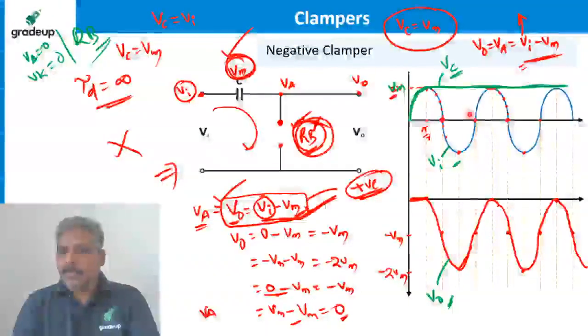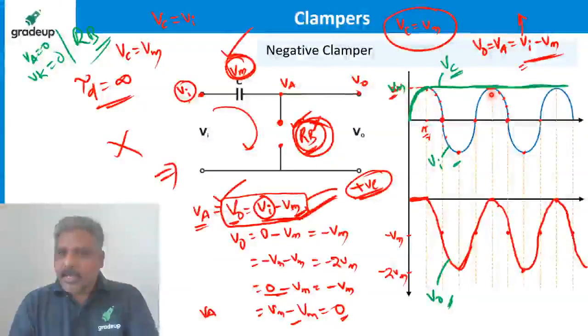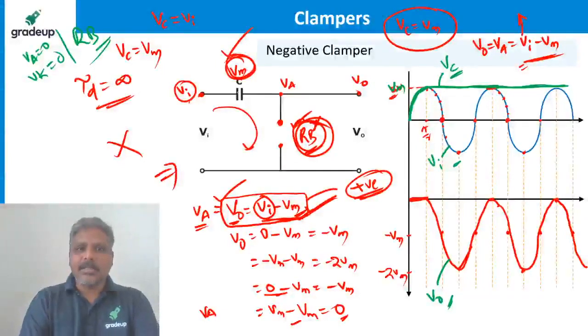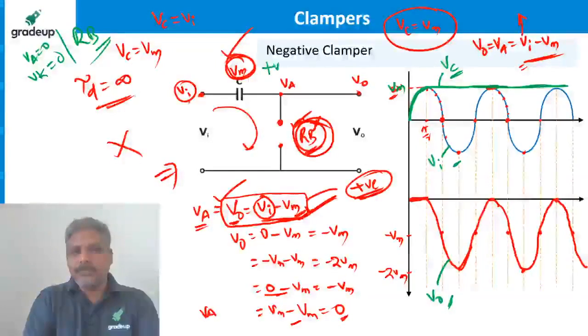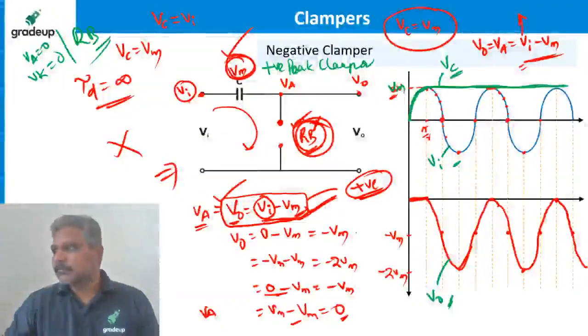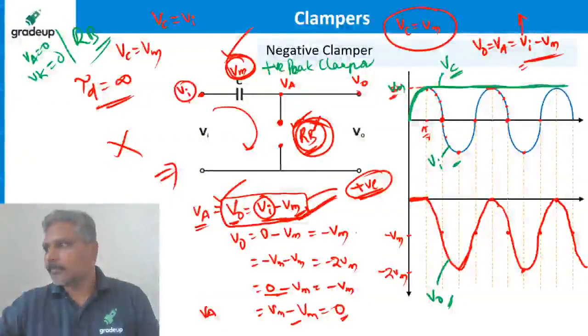And second point, where is it shifted to? It is shifted to these peak values. Positive peak values are shifted to 0 level. That's why this clamper can also be called a positive peak clamper. Okay.